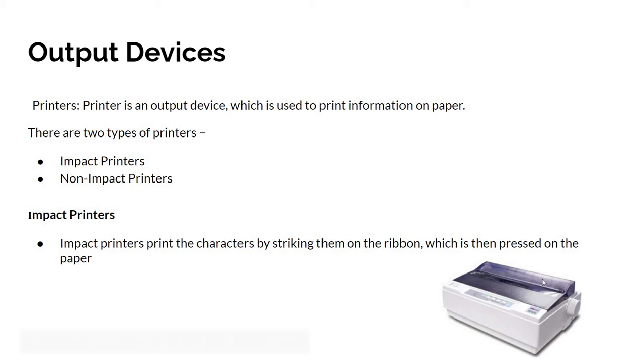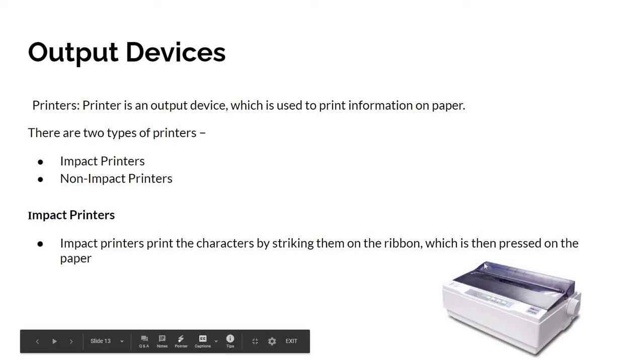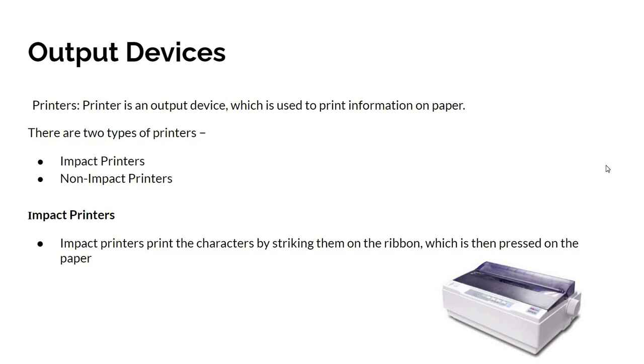The characteristics of impact printers are: it has very low consumable cost, it is very noisy, it is useful for bulk printing due to its low cost, and there is a physical contact with the paper to produce an image.